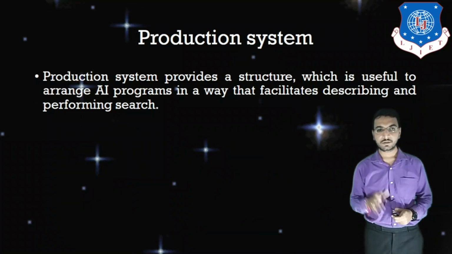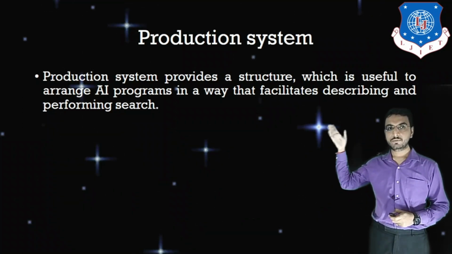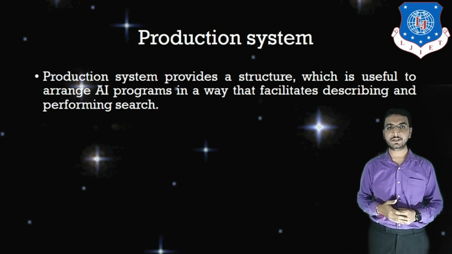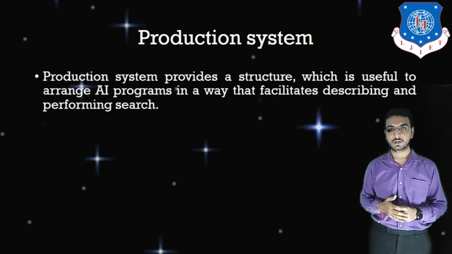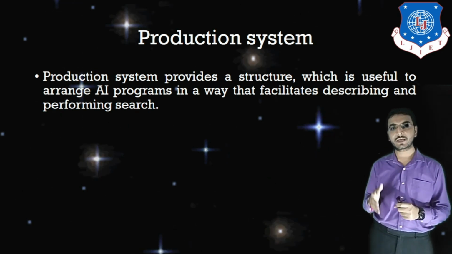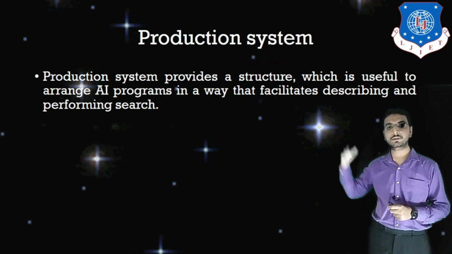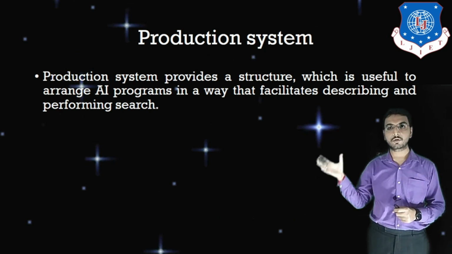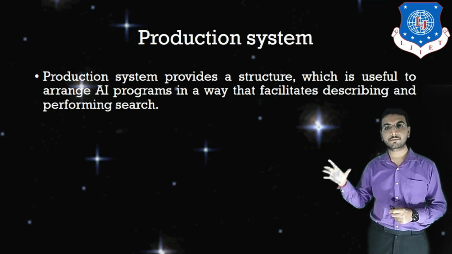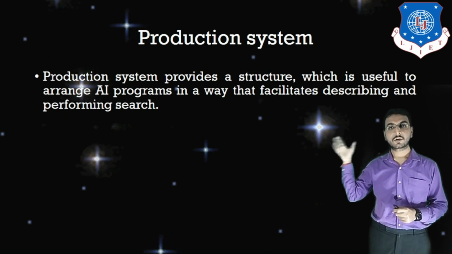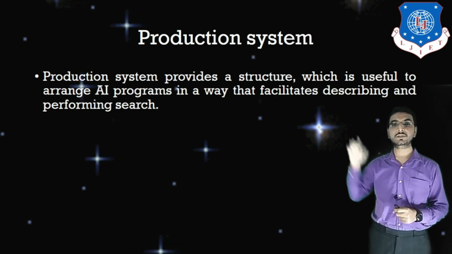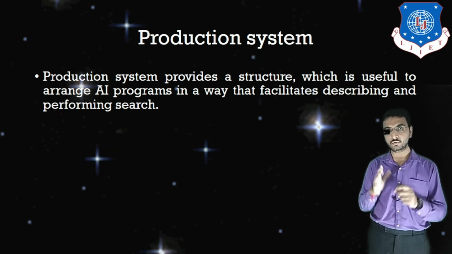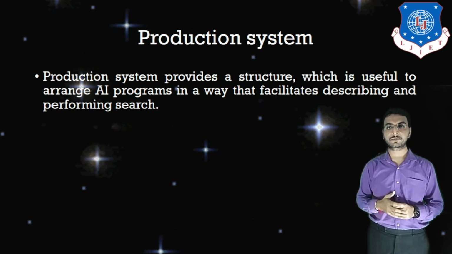See, production system provides a structure which is used to arrange AI programs in a way that facilitates describing and performing search. That means if we have a chess problem or the water jug problem, which type of strategy we are going to follow, which type we are going to follow for heuristic search, all those things will be there in this production system. So production system facilitates us to solve the problems of artificial intelligence.